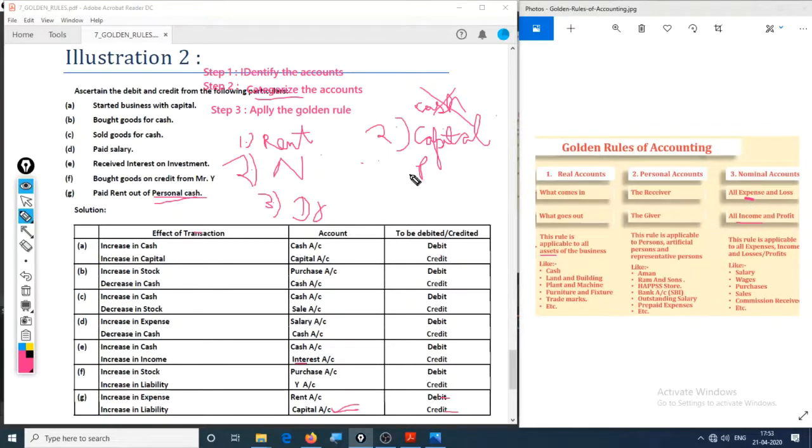For personal, debit the receiver, credit the giver. So the rent account is debited and the capital account is credited, hence the liability of the company is increased, because the person has paid rent of the office out of his own pocket, so the company should owe him.